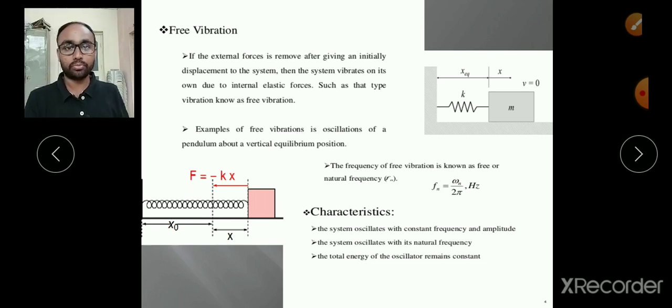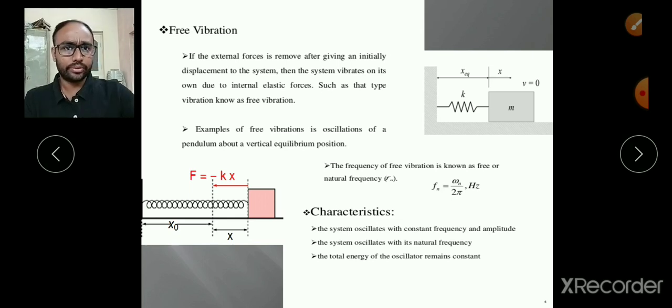Obviously this type of motion is our vibratory motion. Moreover, these vibrations take place continuously without any external force, so such vibrations are known as free vibration.